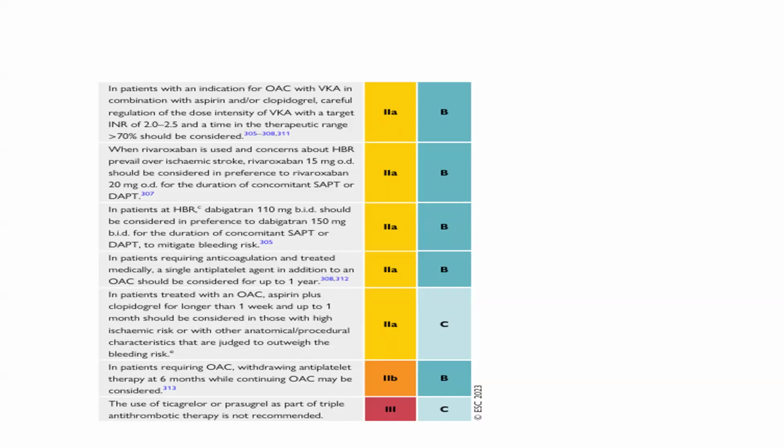In patients requiring anticoagulation and treated medically, a single antiplatelet agent in addition to oral anticoagulant should be considered for up to 1 year. In patients treated with oral anticoagulant, aspirin plus clopidogrel for longer than 1 week and up to 1 month should be considered in those with high ischemic risk and other anatomical and procedural characteristics. In patients requiring oral anticoagulant, withdrawing antiplatelet therapy at 6 months and continuing oral anticoagulant should be considered. The use of ticagrelor and prasugrel as part of triple antithrombotic therapy is not recommended.